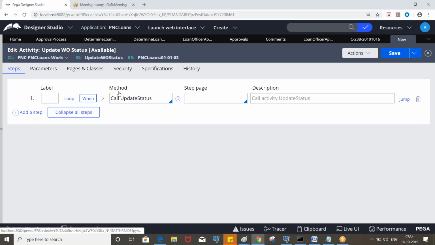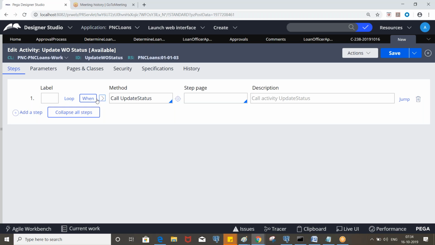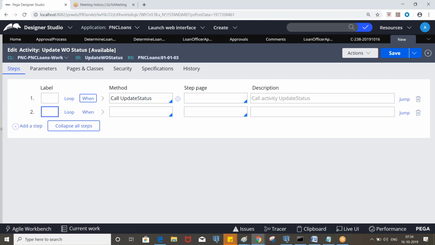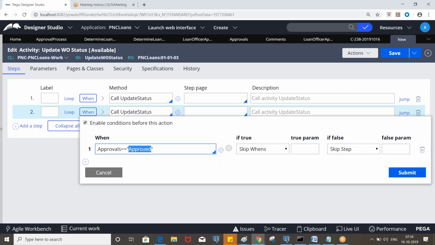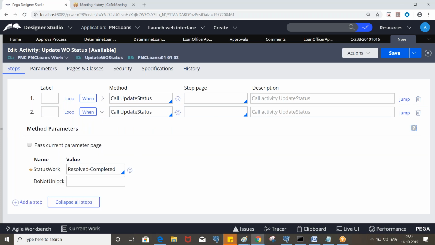Clear? So here we are passing the mandatory parameter, that is the status, and if it is rejected, then this step will be skipped, right? So the other step has to be executed. So take the same step, copy and paste here. The only thing is you need to reject it. If it is rejected, skip once, otherwise skip the step. Here we need to change resolve to rejected.